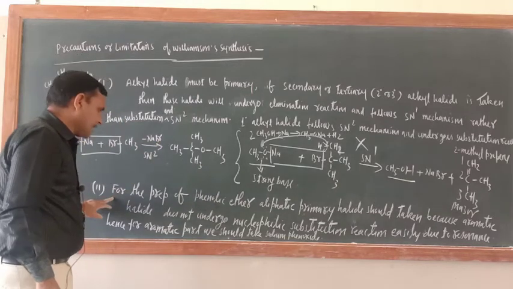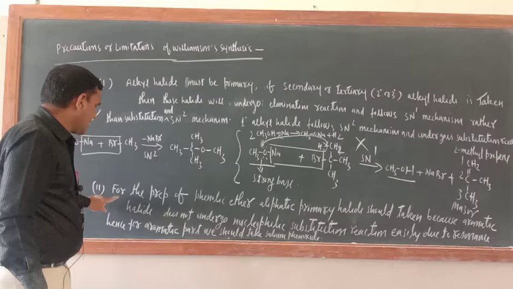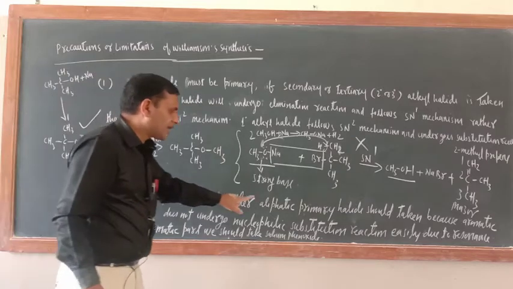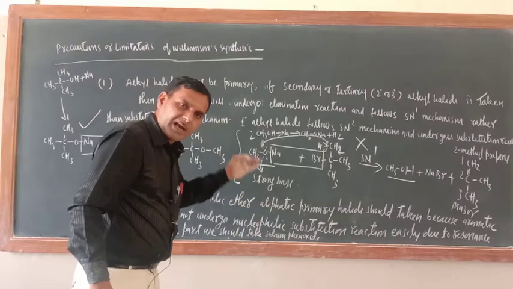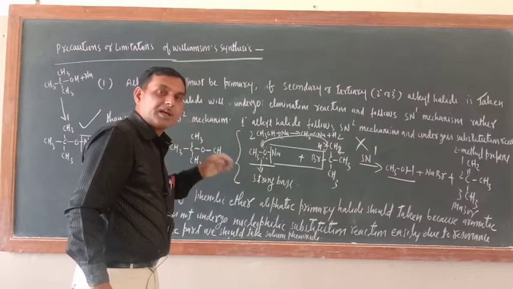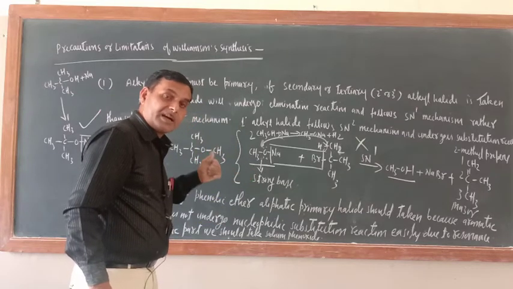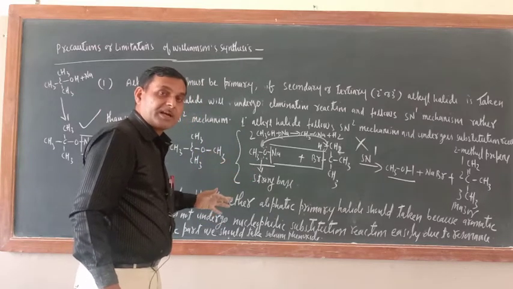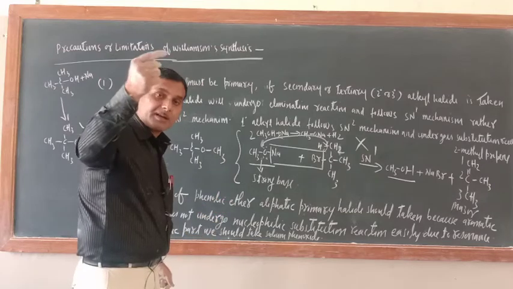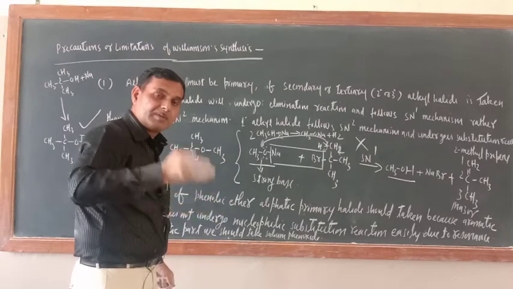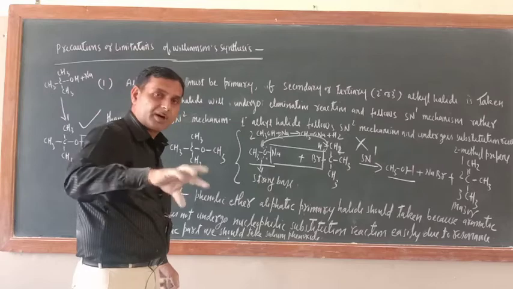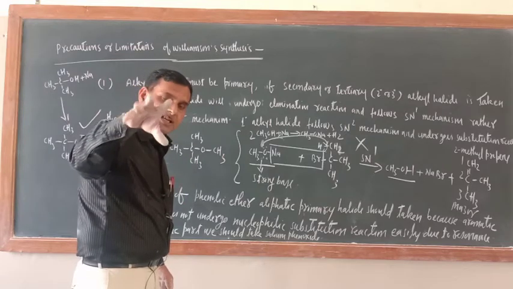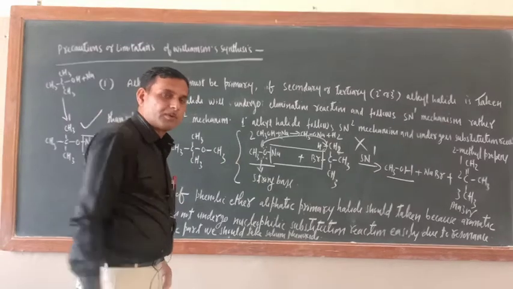What is the second limitation? Similarly, for the preparation of phenolic ether, the alkyl halide must be primary only. If you take an aromatic halide, because of resonance, X will be bonded with the benzene ring through a partial double bond. So their substitution would be difficult.